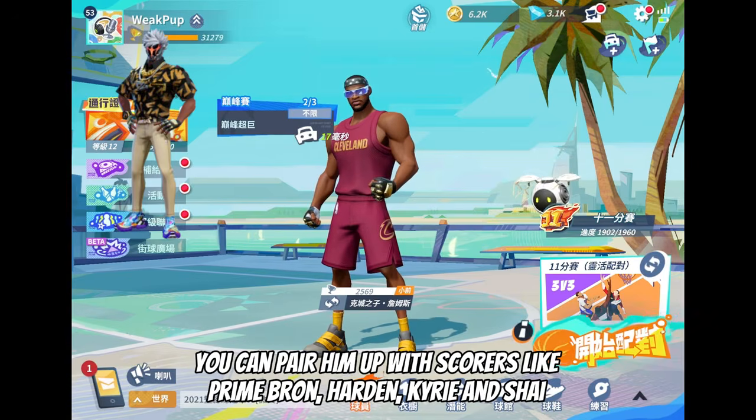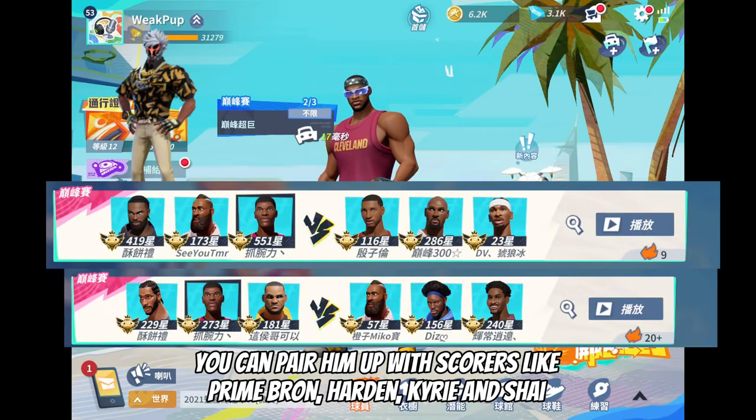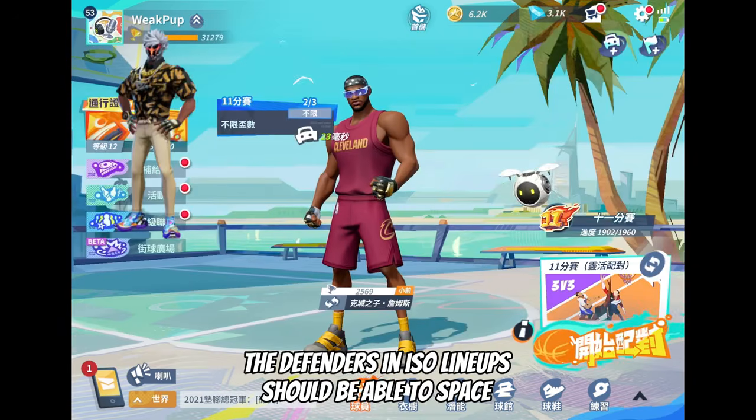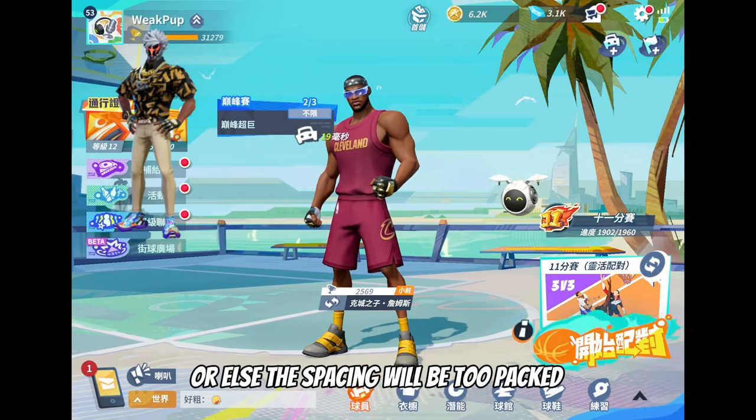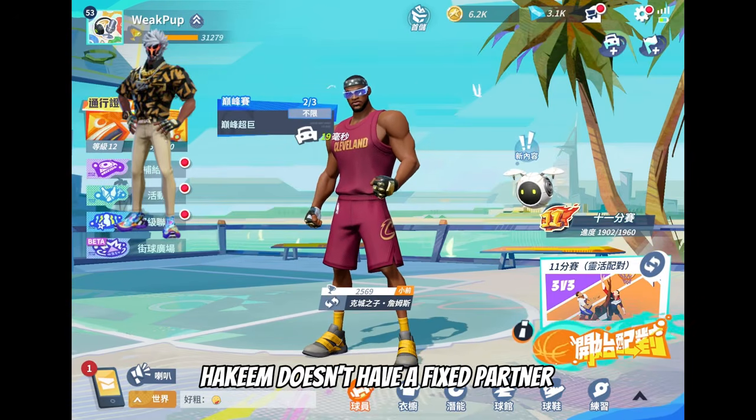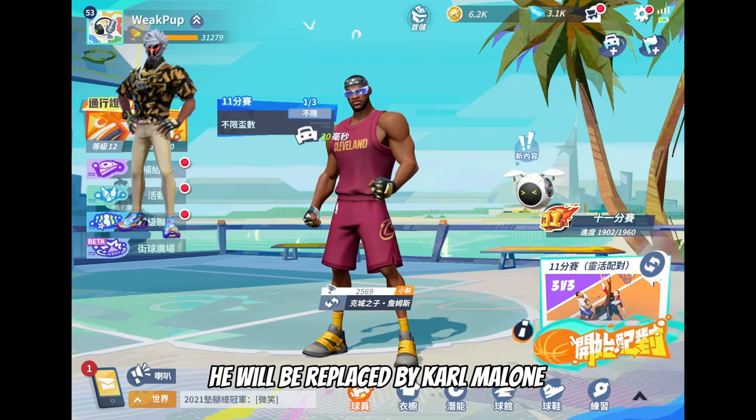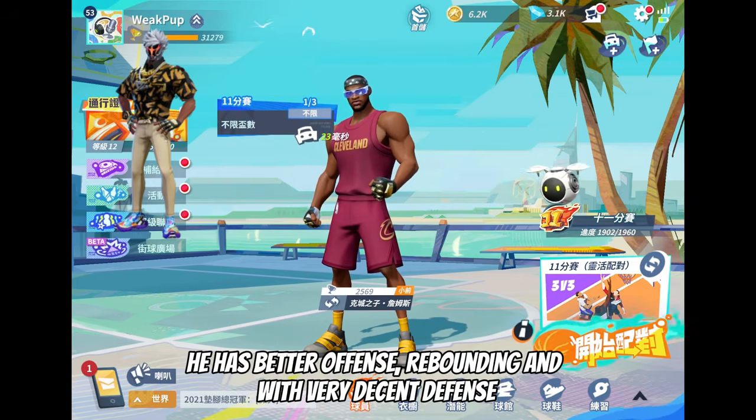You can pair him up with scorers like Prime Braun, Harden, Curry and Shai. Other alternatives like Dirk, Lamelo or Pierce can also be used. The defenders in ISO lineups should be able to space, or else the spacing will be too packed. Hakeem doesn't have a fixed partner, and if Hakeem's buff in Taiwan doesn't come in the next update, he will be replaced by Karl Malone. He is better at offense and rebounding, with very decent defense.